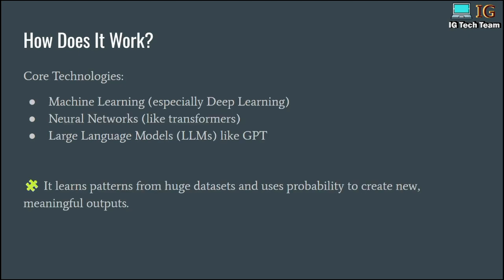And how does it work? It is based on 3 technologies like machine learning, especially deep learning, neural networks like transformers, LLM models, large language models like GPT. And in the project that we will be making in this video, we will be using LLM model by OpenAI, and we will be making AI debate bot project. And this generative AI learns patterns from used datasets and uses probability to create new meaningful outputs. And in this video we will not be using any dataset, we will be using a prepared model. But you have to know that generative AI works on these 3 technologies: machine learning, neural network, and LLM models.